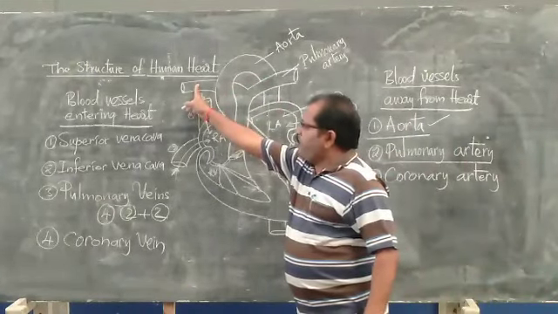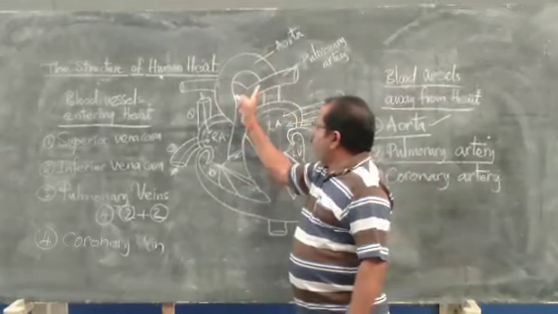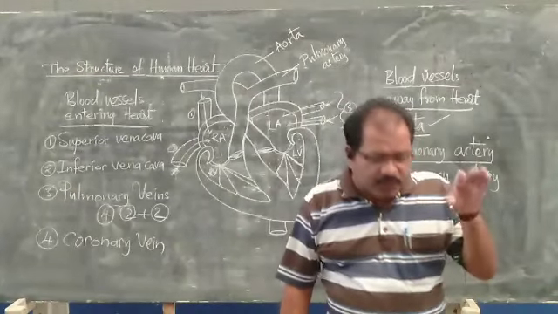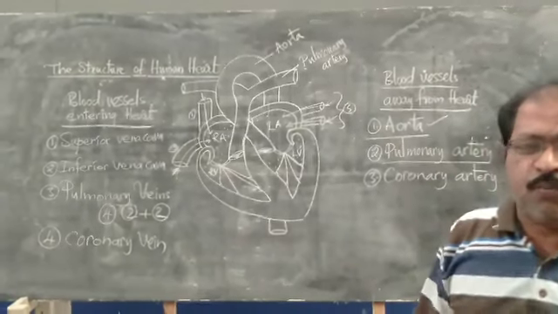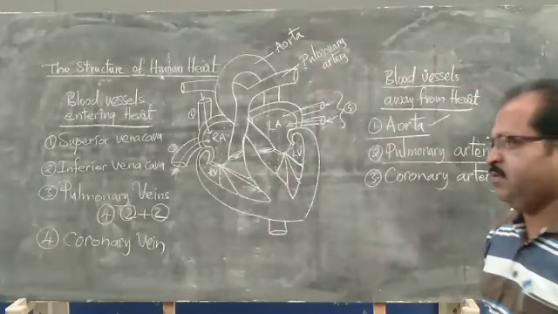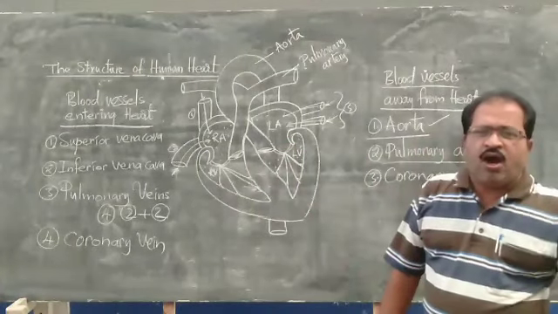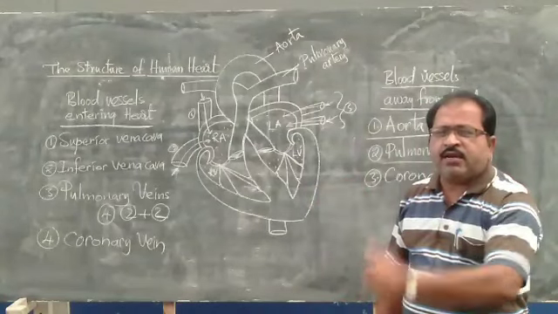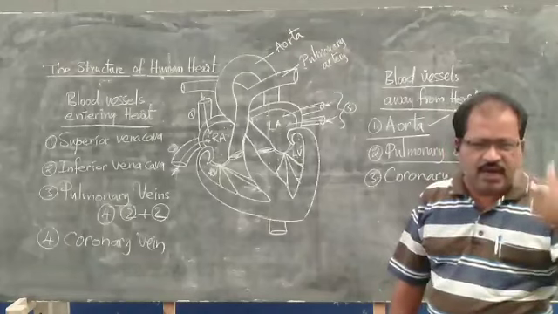Next, the pulmonary artery: the right pulmonary artery and the left pulmonary artery. The pulmonary artery carries deoxygenated blood from the heart to the lungs to make it oxygenated. The carbon dioxide leaves and oxygen enters, and the blood becomes oxygenated in the lungs.